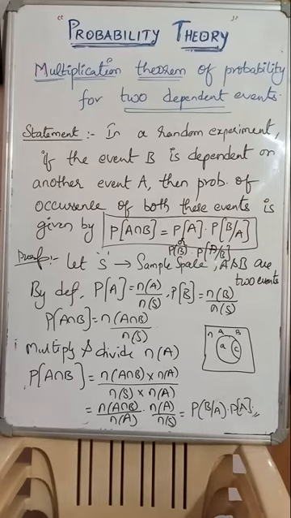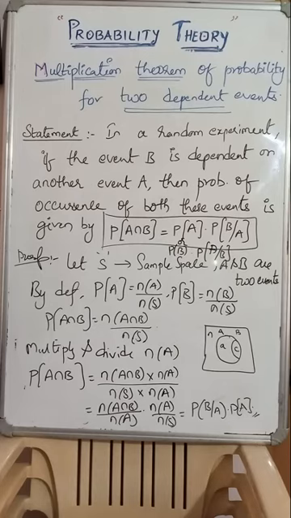If you do it by the definition, N of A by N of S will become probability of A, and N of A intersection B by N of A will become probability of B given A. Remember, clear? What has already occurred has to be taken in the denominator always. Clear, guys? So this is the proof of the multiplication theorem for two dependent events.